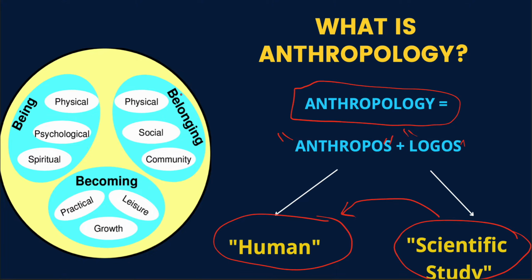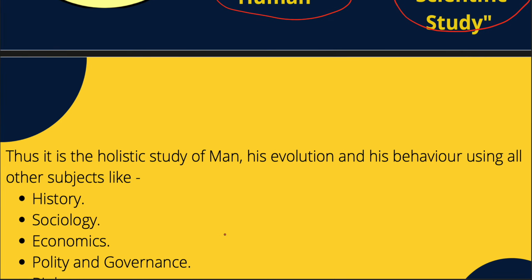So when we are talking about the existence of a human being, we talk about his being, his belonging, and his becoming. Physical aspects, social aspects, community aspects, again physical aspects, psychological aspects, spiritual aspects, practical aspects, growth, and leisure. So anthropology is going to focus on all these, a 360-degree analysis of the entire human race.